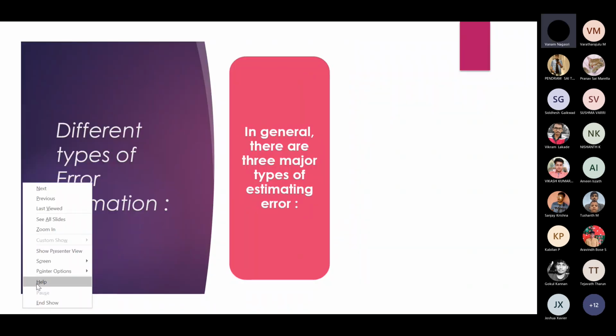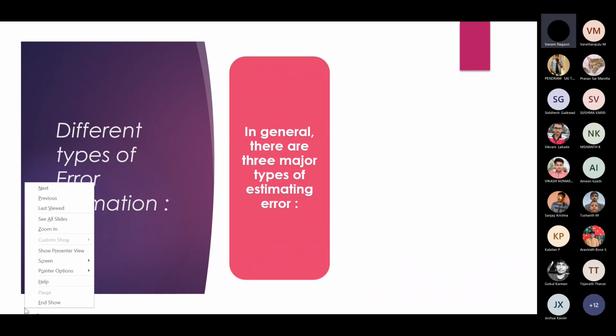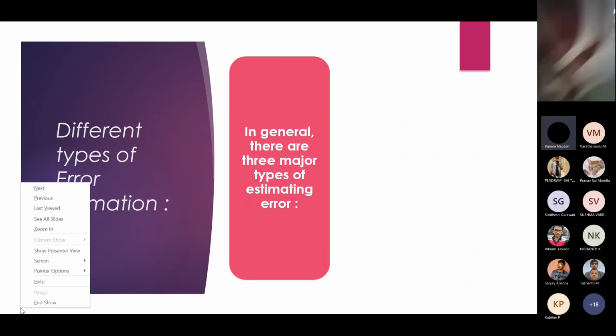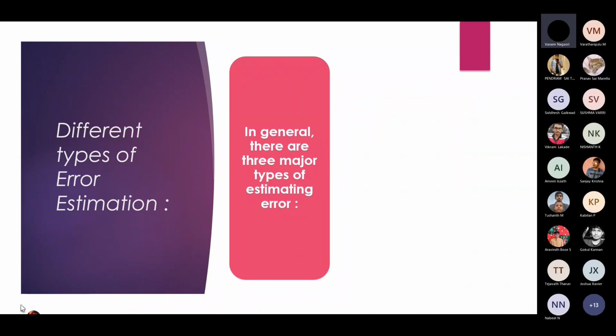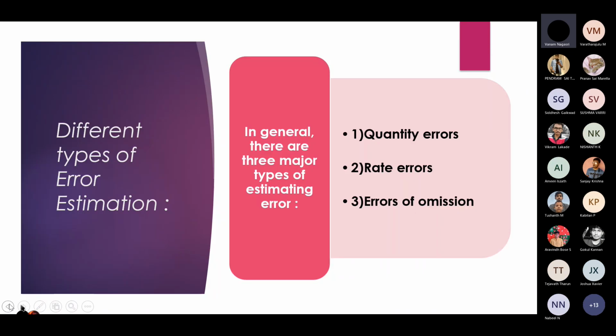There are different types of error estimation. In general, we have three types of error estimation: quantity errors, rate errors, and errors of omission.